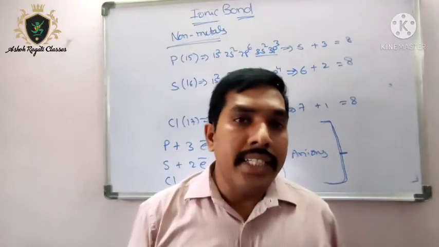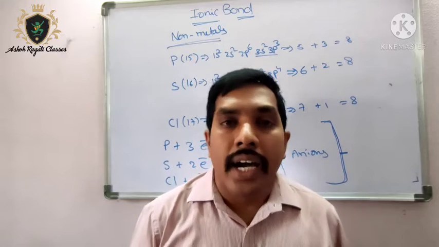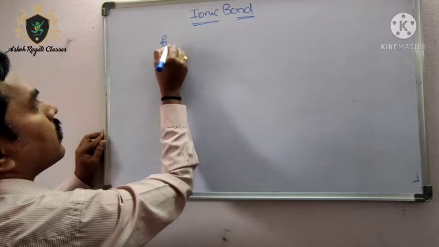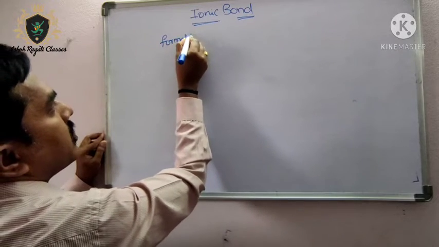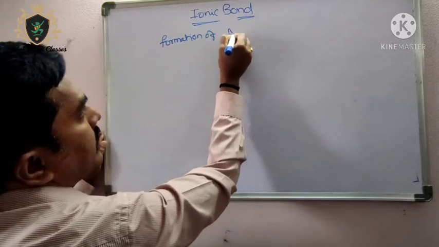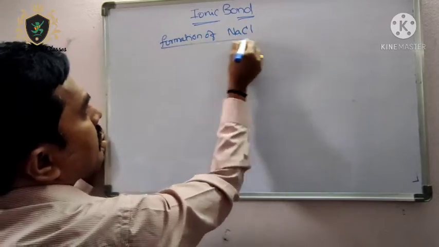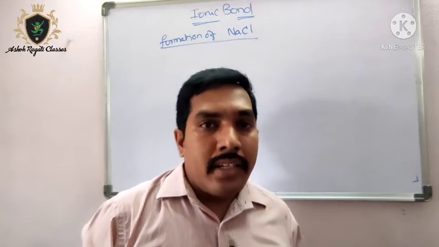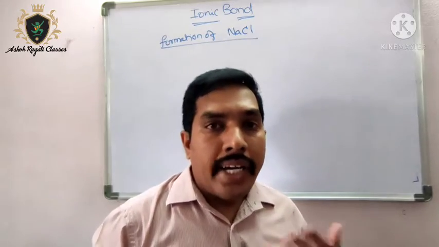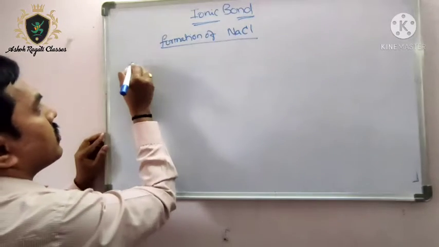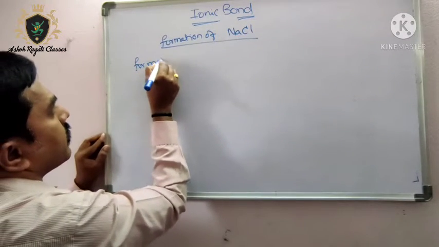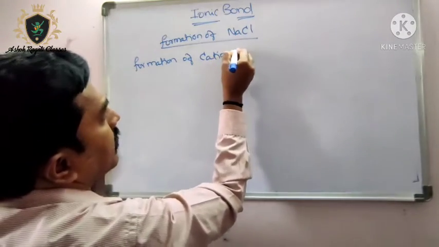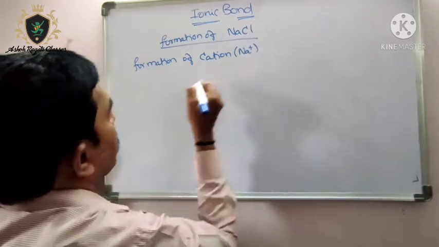Now let us study how the ionic compound sodium chloride will form. Formation of NaCl. First of all, let us see how a cation is forming. Here in this case, what is the cation? The cation is Na plus. How is Na plus forming?